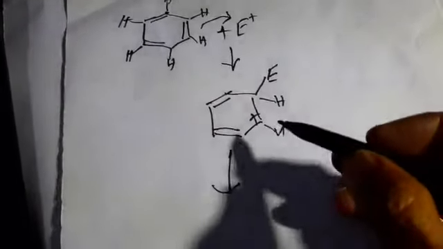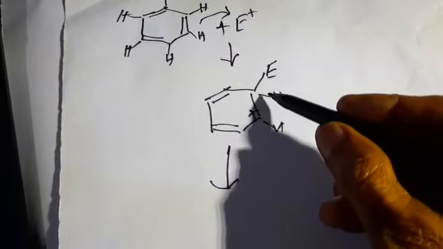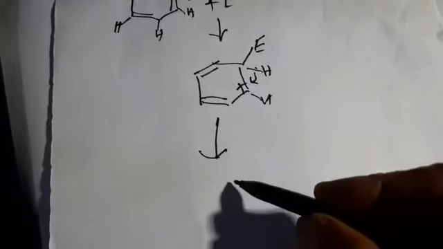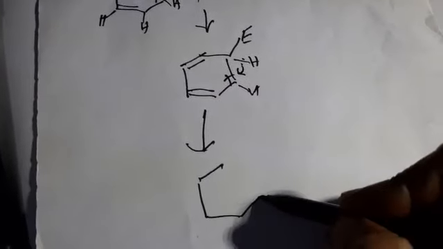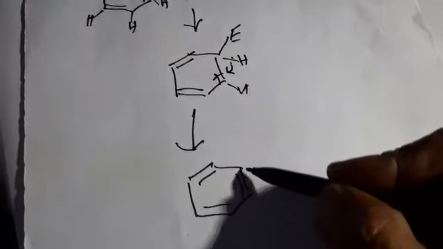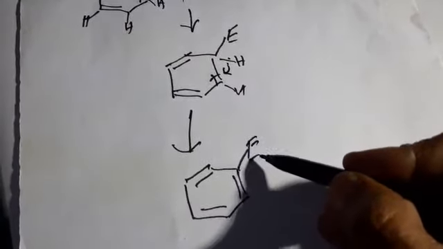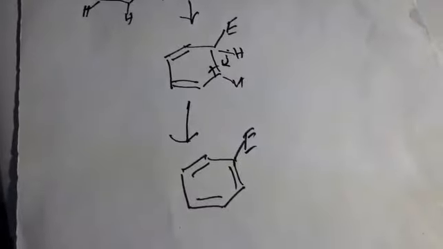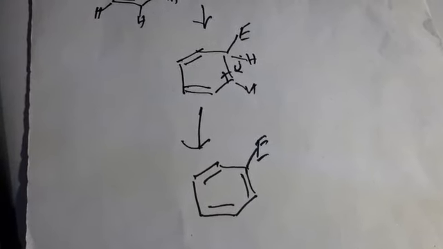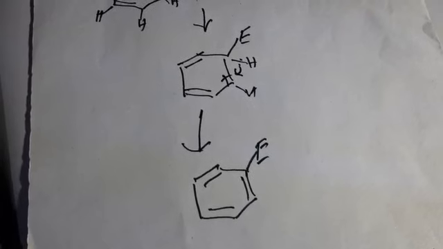The next step is deprotonation. H positive is removed, which goes to some other species, and a double bond is again generated, and the resonance stabilization energy or aromaticity of benzene or any other aromatic compound is retained again.